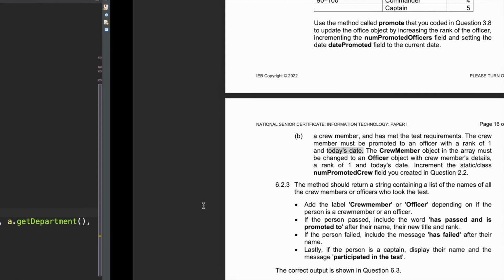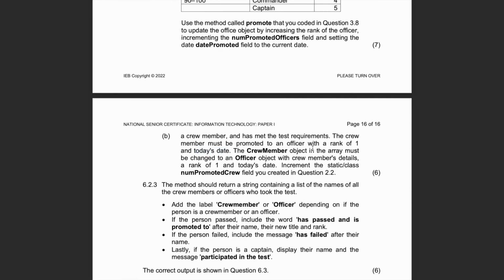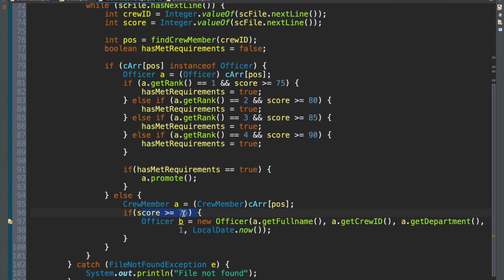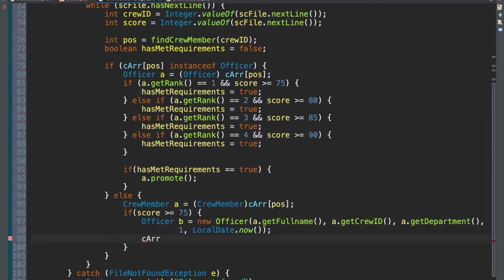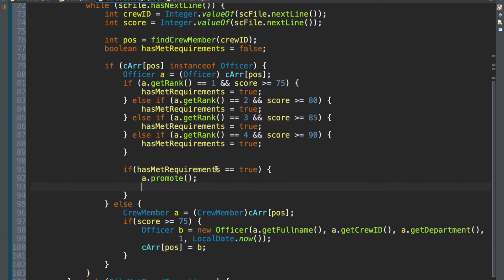But we're not done yet, because as the question says, the crew member object in the array must be changed to an officer object, right? Which means that we have to swap this position. Whatever crew member at CRA position was there, we now have to swap it, right? So we say CRA position is now equal to B, just like that. And the same thing should actually be done for us here. We have to say CRA at position is now equal to A, because we're changing them. Whatever was there has now become this new one. So that's been done.